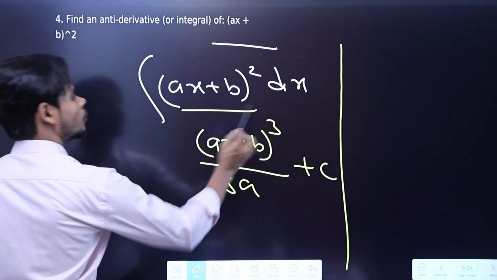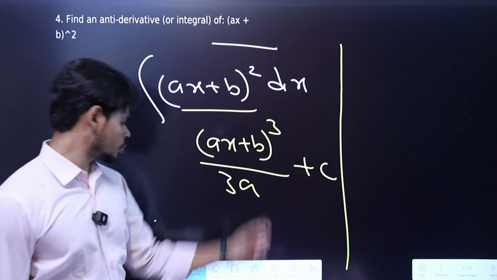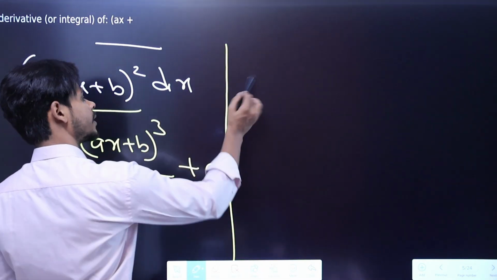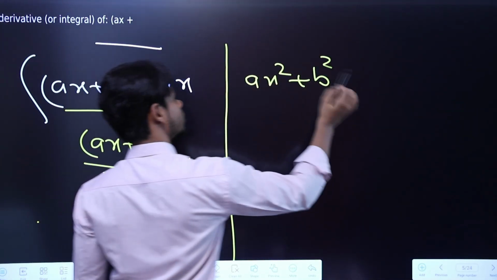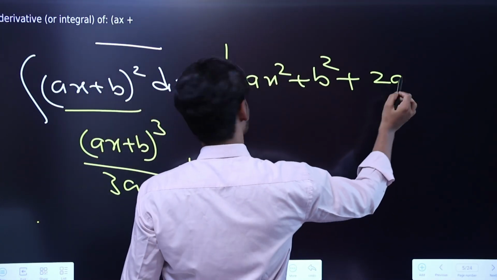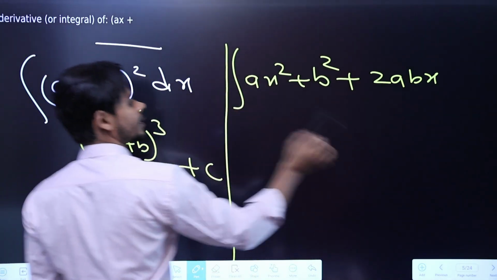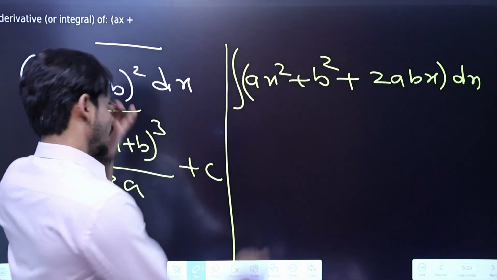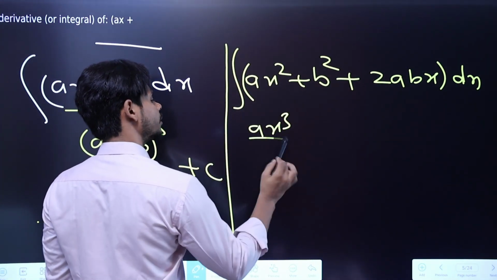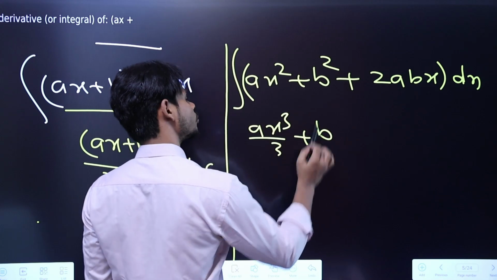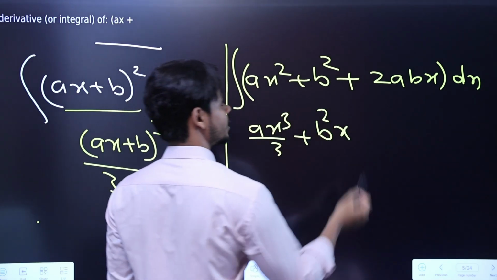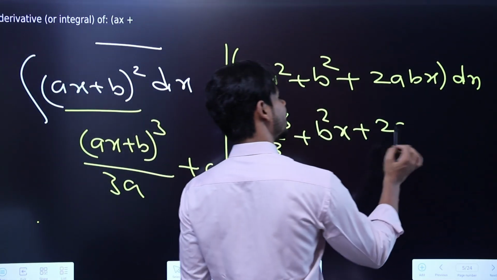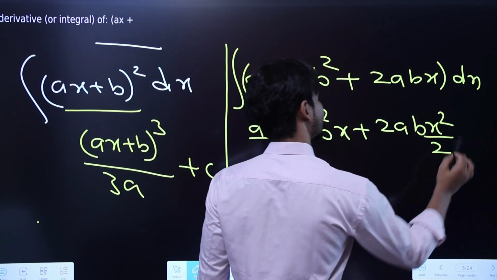Also, first of all we can expand this whole square using the whole square identity. So it will become a square x square, plus b square, plus 2ab times x. Then you can integrate this, because now we have it in summation, right? Now its integral will be a square x cube divided by 3, then plus b square times x. Basically b square is a constant number. Here a and b are acting as constant numbers, right? Now 2ab will remain as it is, then x square by 2, plus c.